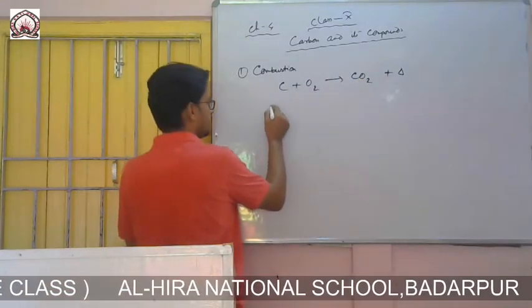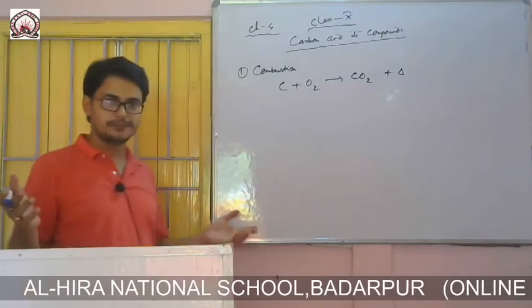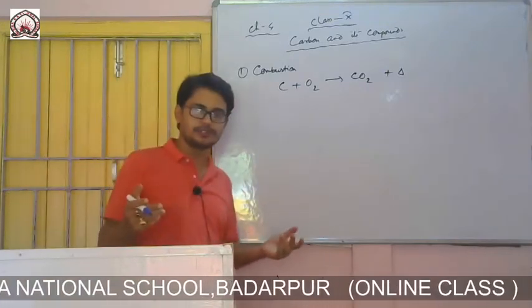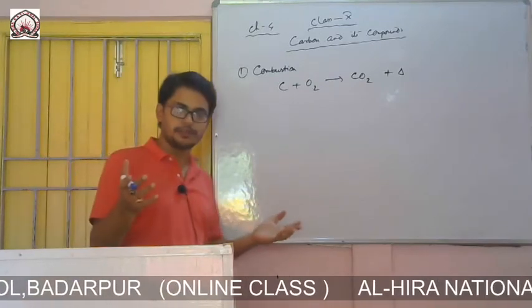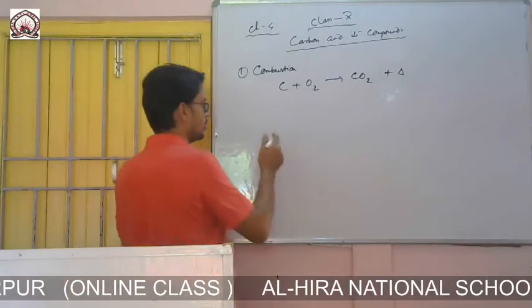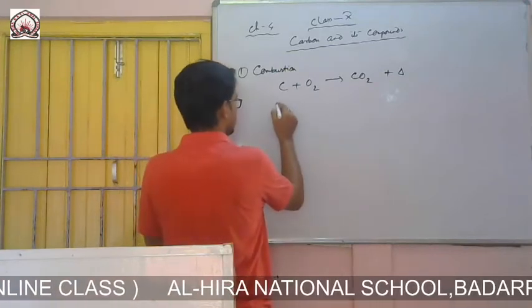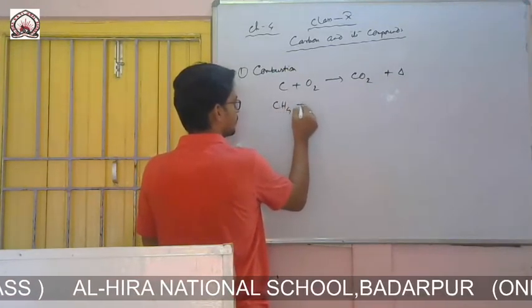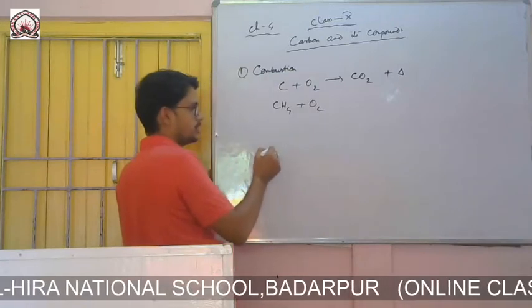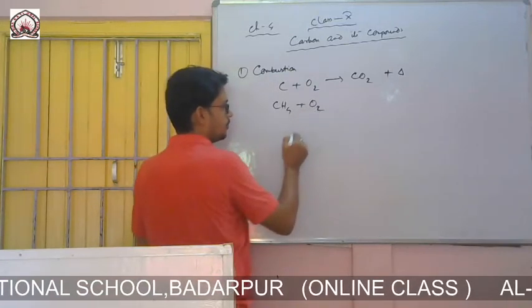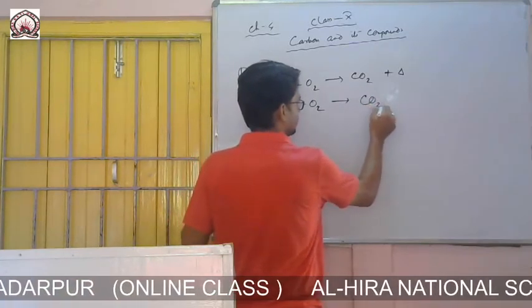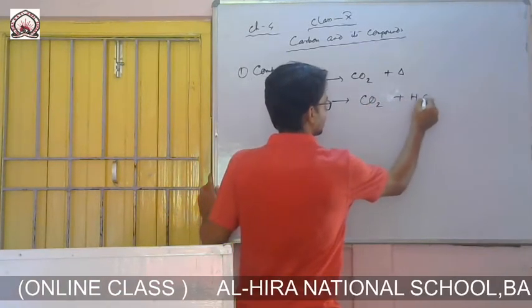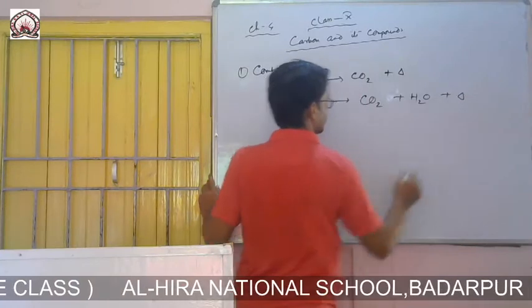Like methane, which we know is present in fossil fuels and other fuels. When methane burns, that means methane reacts with oxygen. CH4 is the chemical formula of methane. It reacts with oxygen and forms carbon dioxide and water plus heat.